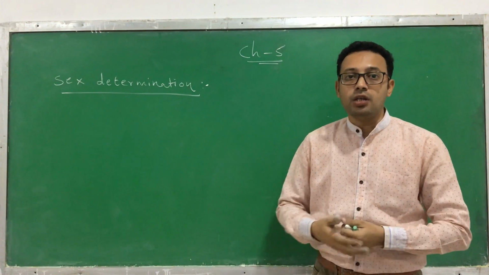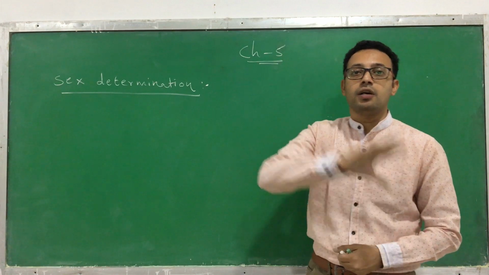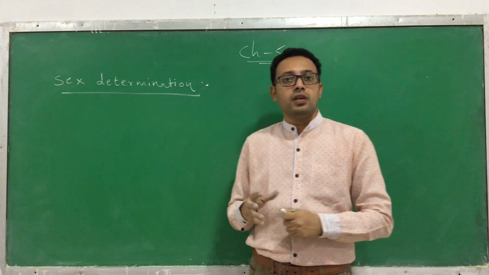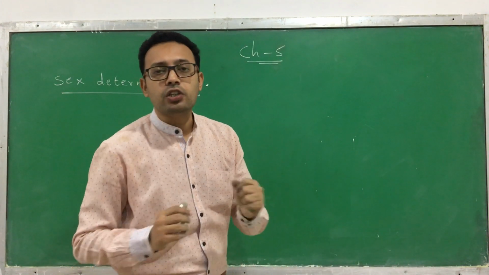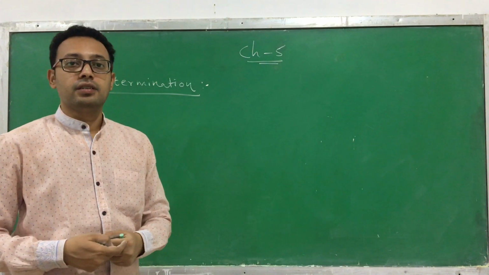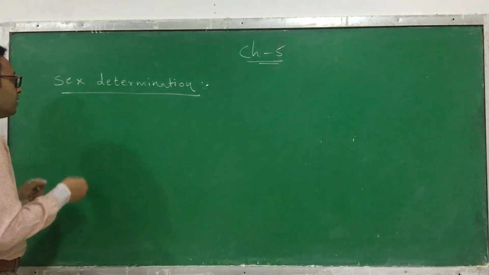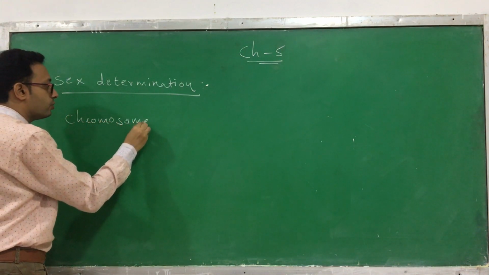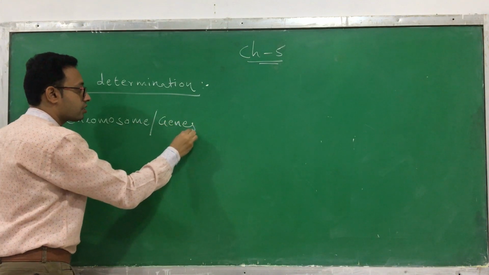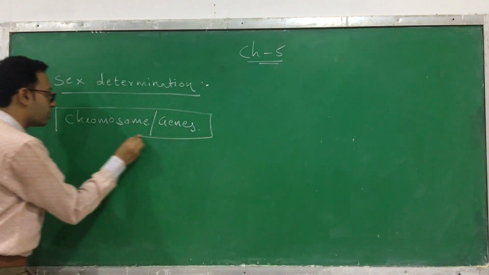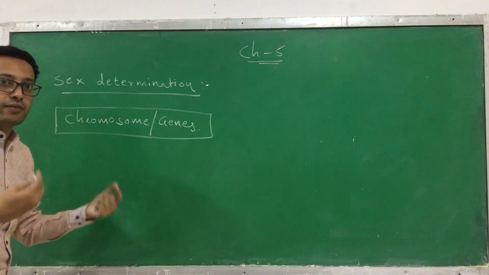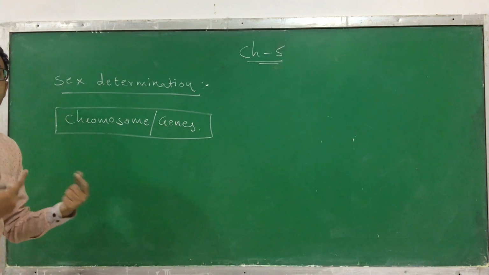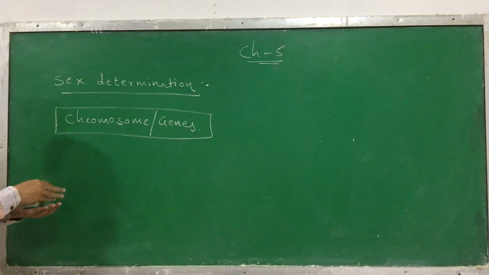What are the reasons by which a male can be produced and what are the reasons by which a female can be produced as a result of reproduction. Initially, when the research started, we did not know how the sex is determined. So there was a question, but later on we found that the link for the determination of sex is on the chromosomes or the genes. It is due to chromosomes and genes. Nowadays we know this, but initially the scientists did not know how the sex is determined.